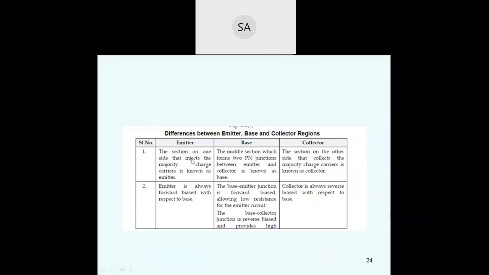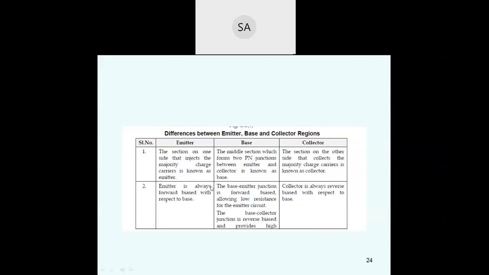In the emitter, the section on one side that injects the majority charge carriers is known as the emitter. In the base, the middle section which forms the two PN junctions between emitter and collector is known as the base. In the collector, the section on the other side that collects the majority charge carriers is known as the collector. So the emitter emits the majority charge carriers and the collector collects them. The base forms two junctions, one with the emitter and one with the collector.